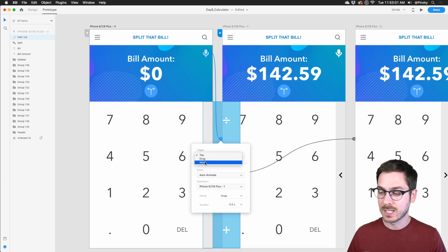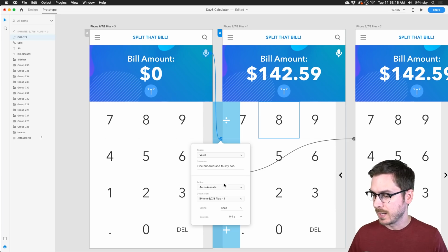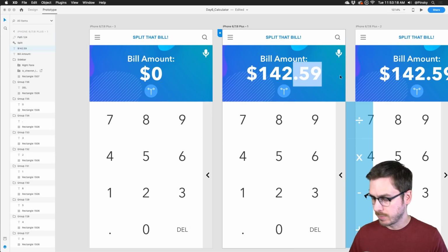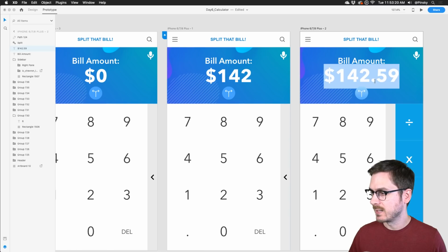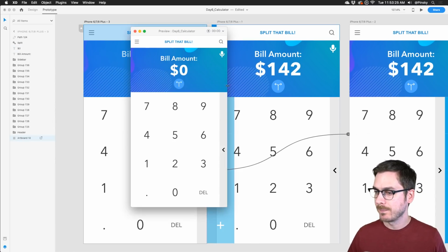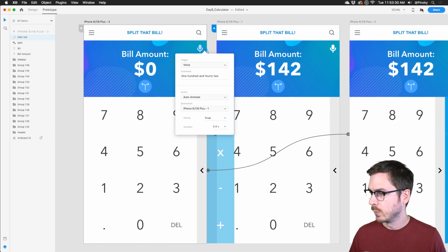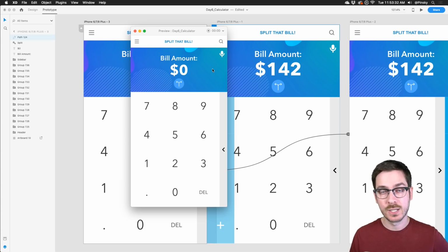So I'm going to wire that up. Instead of tap or drag, it's going to be voice, and this one is going to be 142. I believe this is going to work with the numbers. I'm not going to worry too much about the decimals. It's going to be auto animate and snap. And you probably don't need the auto animate in this case, because nothing's really going to be animating, but let's see what works. So I'm going to press the play button, and all you have to do now that the voice trigger is hooked up, I believe, yep, we're going to hold down the space bar and then speak whatever we want to say.